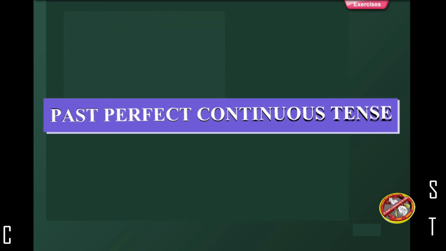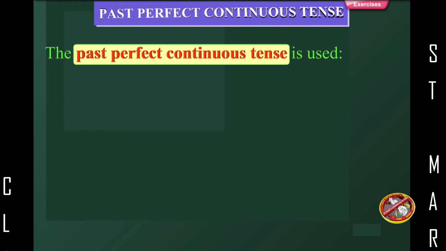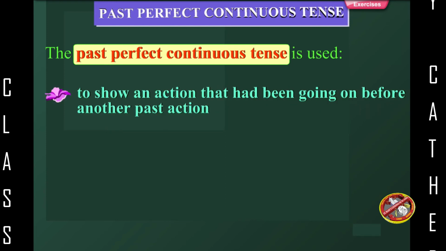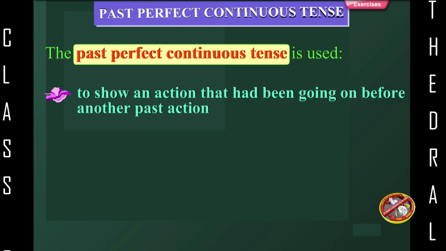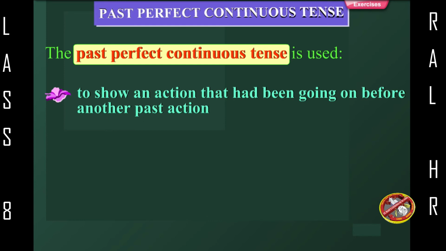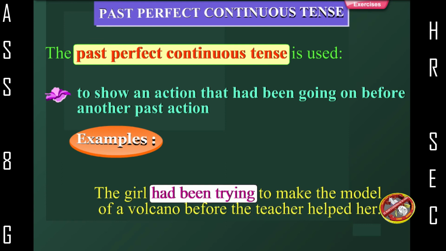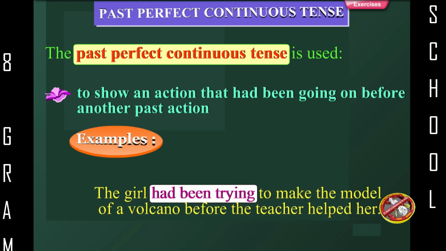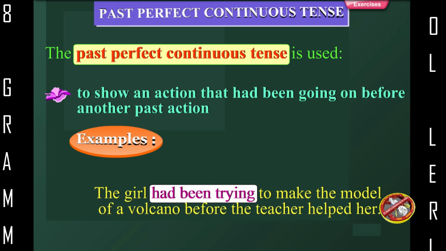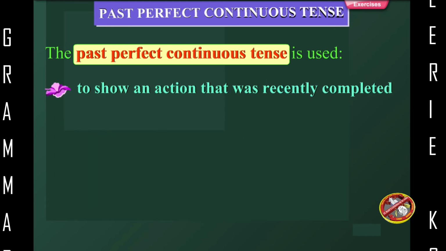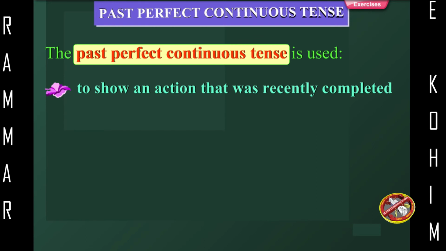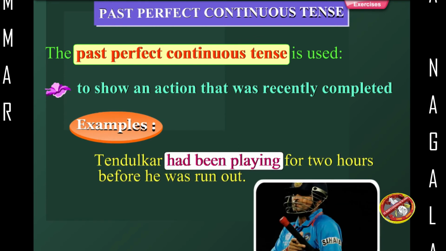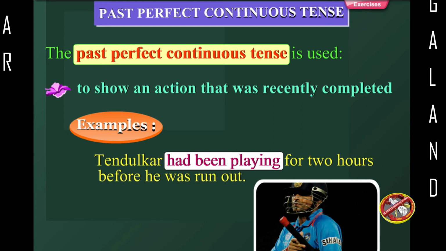Past perfect continuous tense. The past perfect continuous tense is used to show an action that had been going on before another past action. Example: the girl had been trying to make the model of a volcano before the teacher helped her. To show an action that was recently completed. Example: Tendulkar had been playing for 2 hours before he was run out.